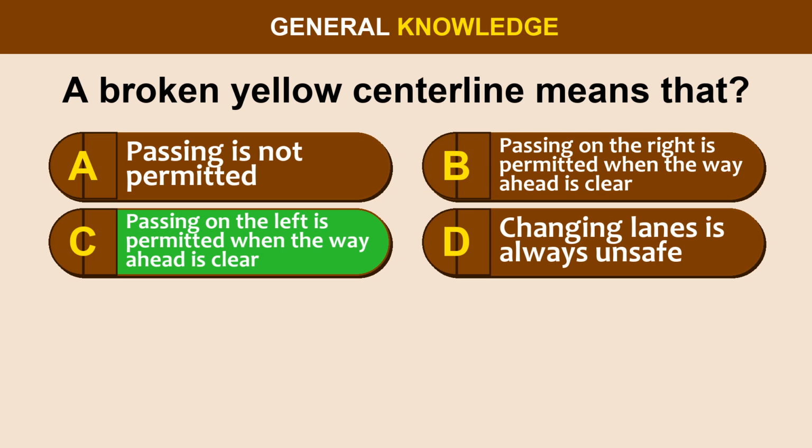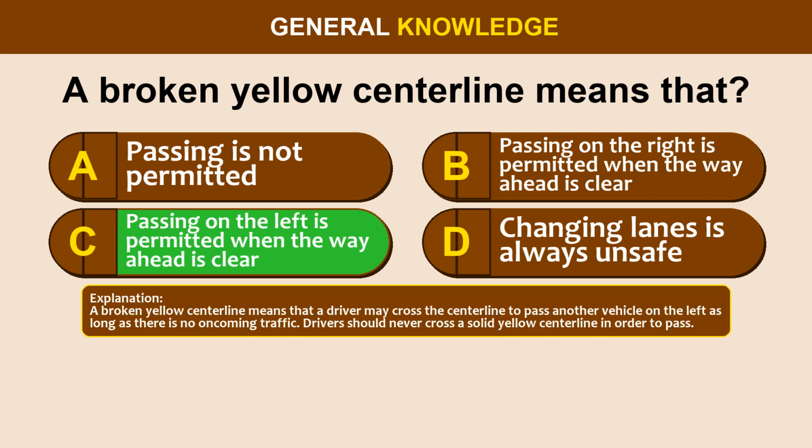The correct answer is option C. Passing on the left is permitted when the way ahead is clear. A broken yellow centerline means that a driver may cross the centerline to pass another vehicle on the left as long as there is no oncoming traffic. Drivers should never cross a solid yellow centerline in order to pass.